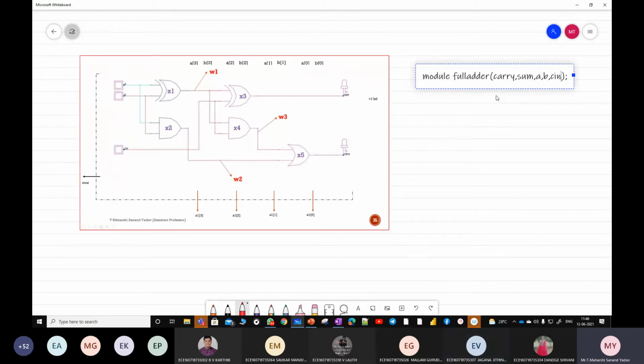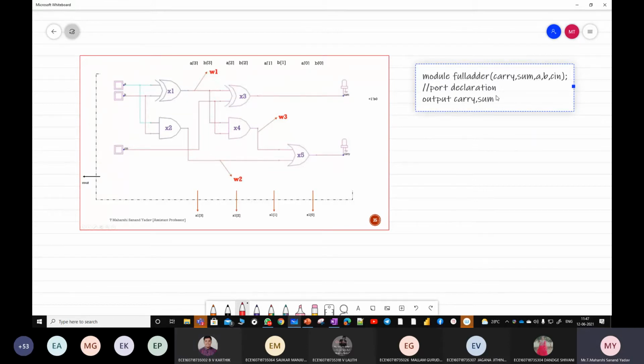Okay, next. Output. Code declaration. Output. What is the output? Sum, comma, carry. Okay, output is carry and sum. Done. Next. Input A, B, comma, Cn. Right.